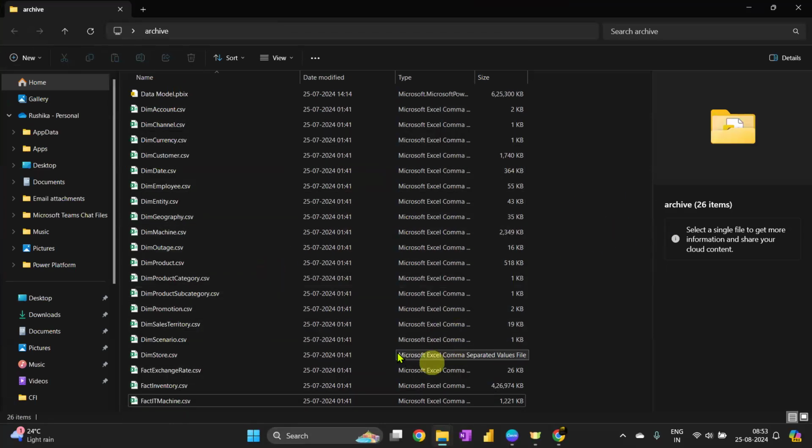I guess there were more than that also. There were 6 fact tables and the remaining were dimension tables. So I can share this particular data set with all of you. If you want to practice more, if you want to try it out, there are 25 plus tables that we have here. Dimensions and facts are directly assigned, so you do not have to worry much about it. But you have to focus on how these dimensions and facts are connected.